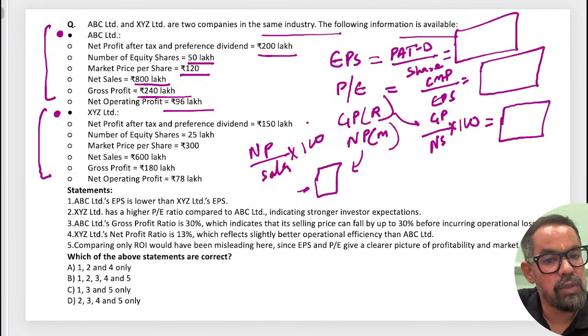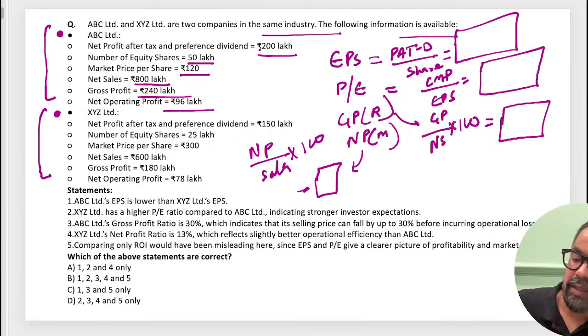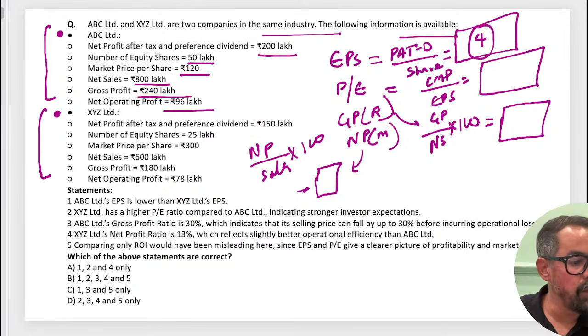So when it comes to XYZ Limited, net profit after tax is 200 lakh. So 200 divided by, the dividend is already subtracted, number of shares which is 50, which is equal to 4. So EPS is 4, okay? Second one, when I have to calculate the PE ratio, the current market price of this company is 120, divided by 4, which is equal to 30.